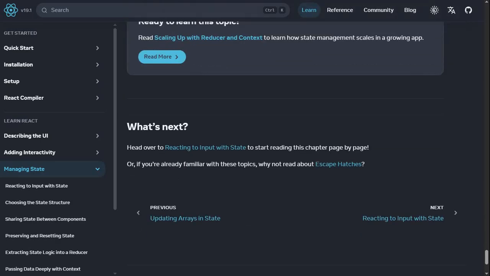What's next? Input with state. Yeah, okay. So I wanted to briefly cover this. And this is it about managing state with React. Just brush off, so to speak.